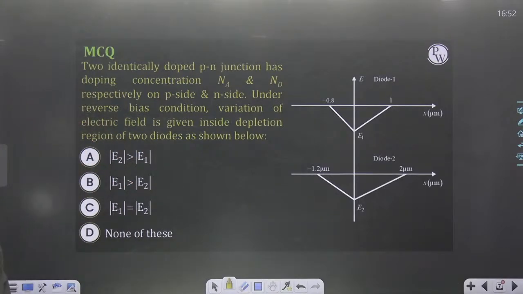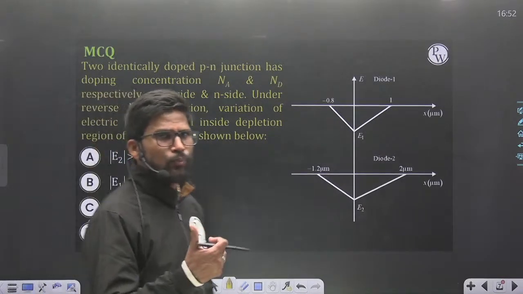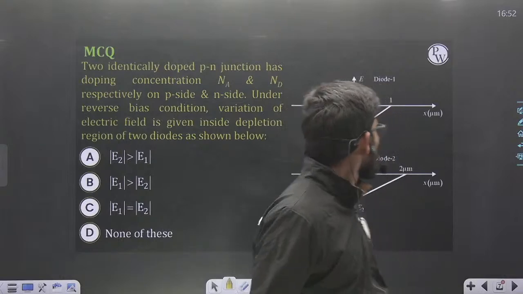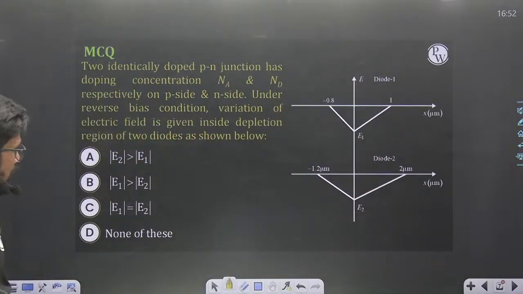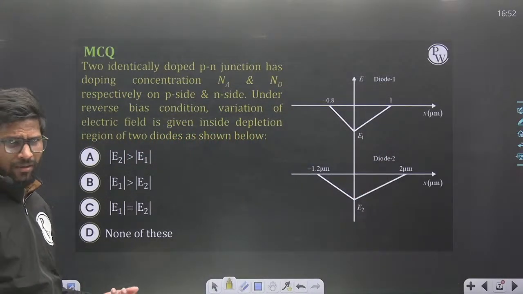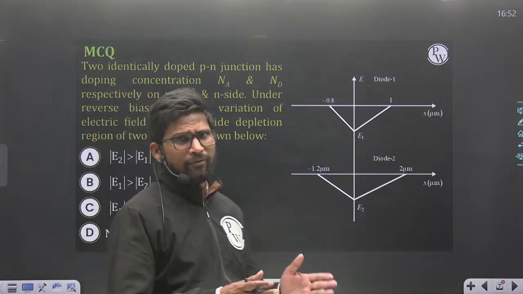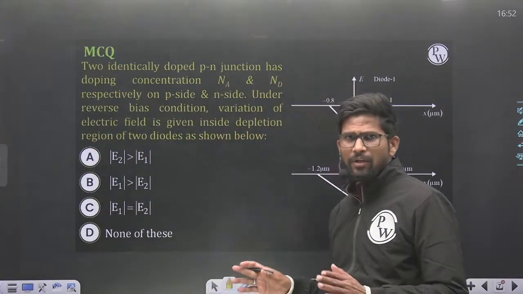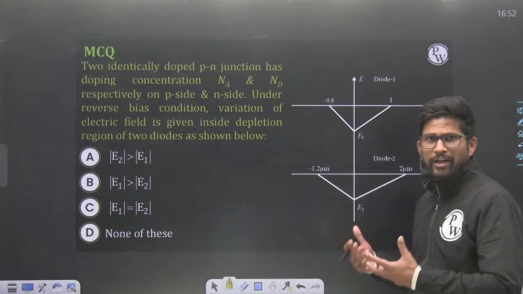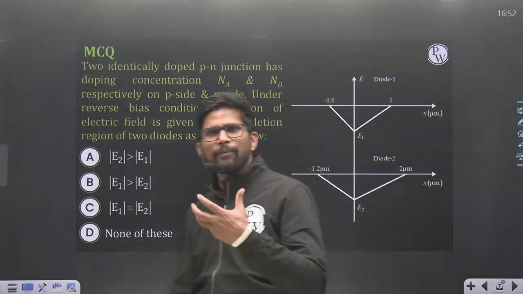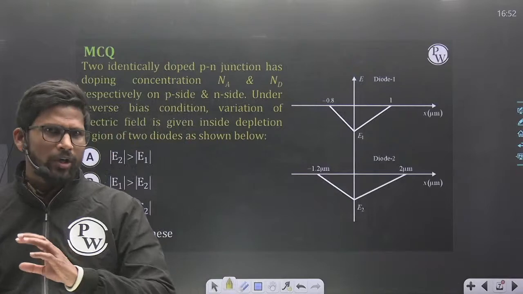Two identically doped PN junctions have doping concentration Na and Nd respectively on the P side and N side. The doping concentrations of the two PN junction diodes are the same. Both are under reverse bias condition. How much reverse bias is applied is not given. The magnitude of the reverse bias voltage applied at PN junction 1 and PN junction 2 is not mentioned. Okay.